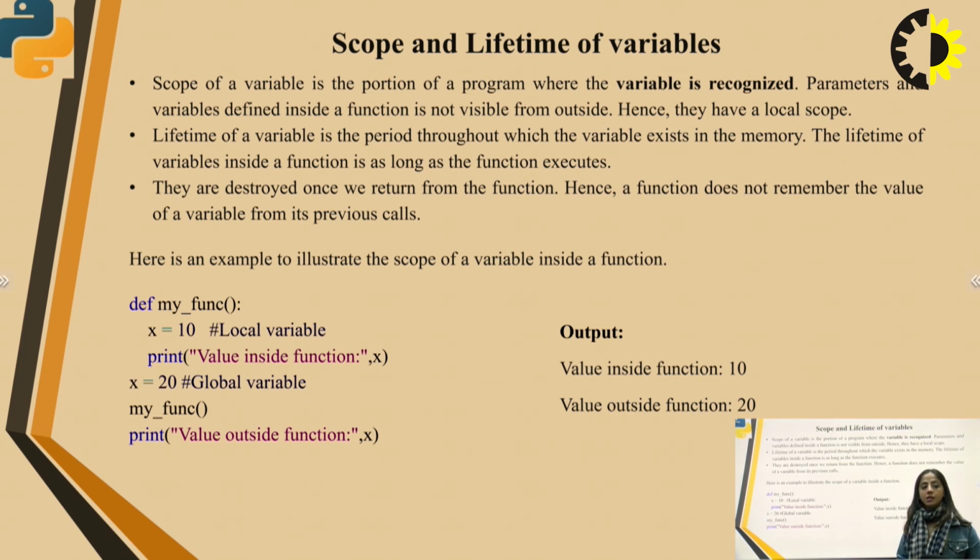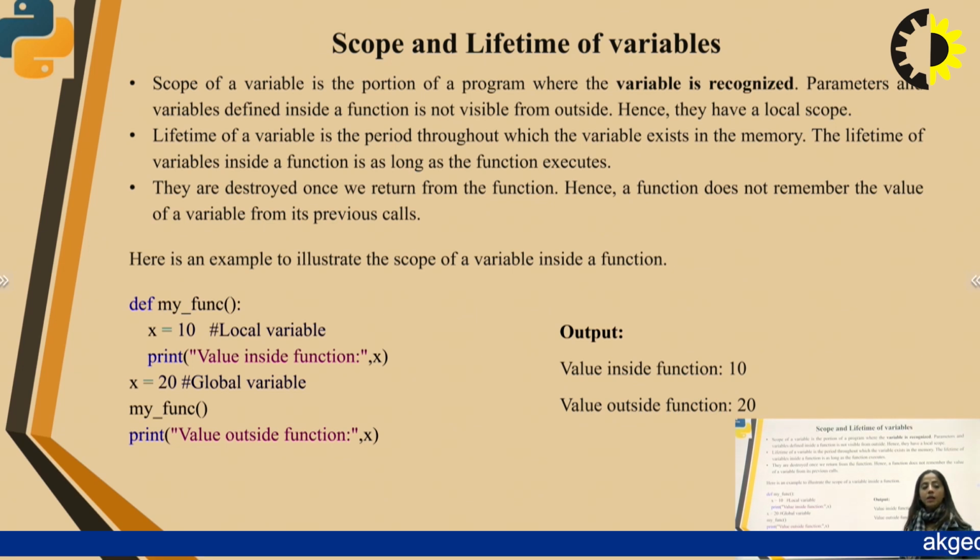Lifetime of a variable is the period throughout which the variable exists in memory. The lifetime of a variable inside a function is as long as the function executes. They are destroyed once we return from the function, hence a function does not remember the value of a variable from its previous calls.